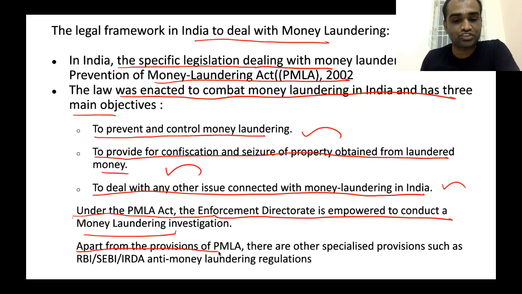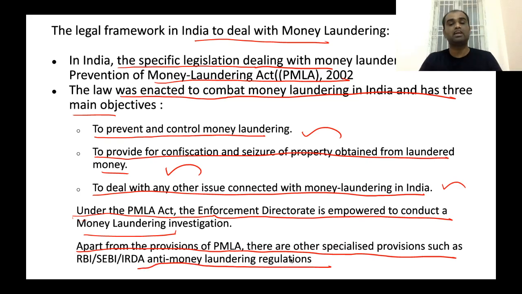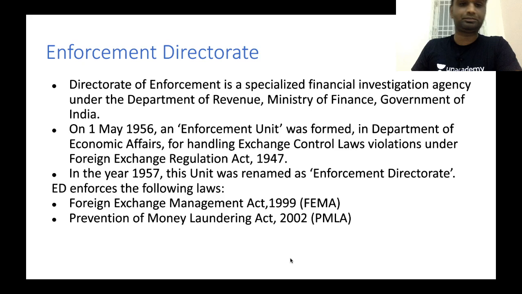Apart from this act, independent organizations such as RBI, SEBI, as well as IRDA have certain anti-money laundering regulations.